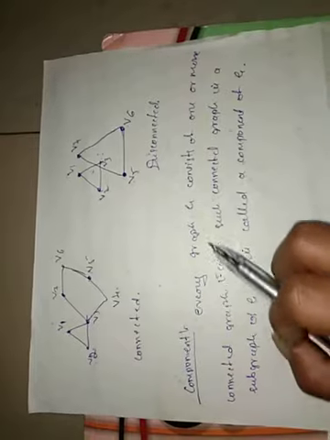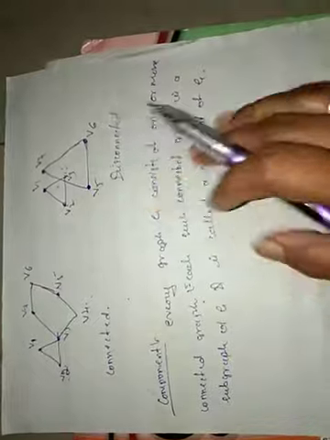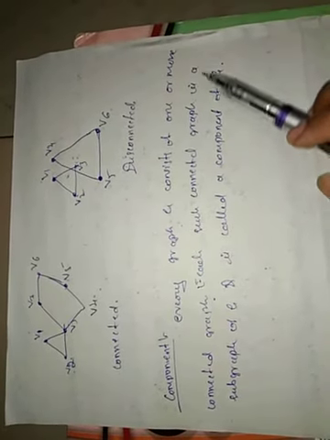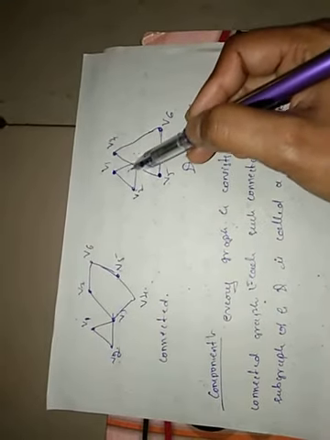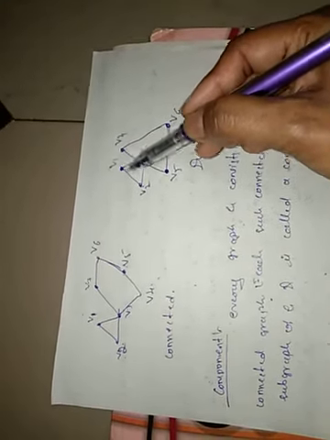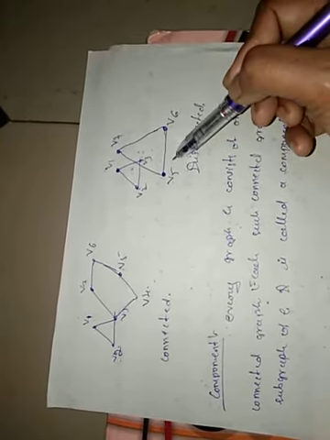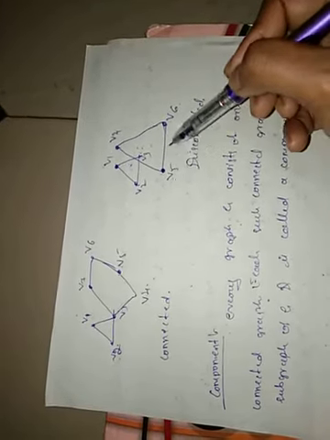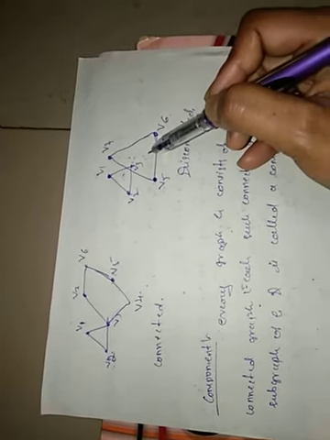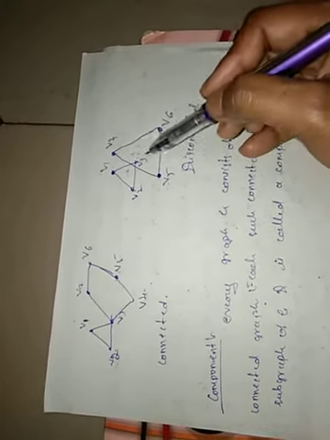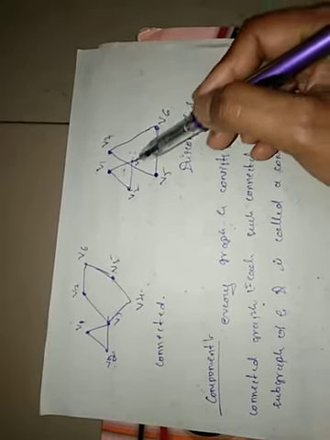See here, every graph consists of one or more connected graphs. This is a connected graph. Each such connected graph is a subgraph of G. G is not connected, but each of these is called a component. V1, V2, V3 is a connected graph. V4, V5, V6 is a connected graph. But they are present in a single graph. These together form a disconnected graph, but each of these will be called a component because each is itself connected.